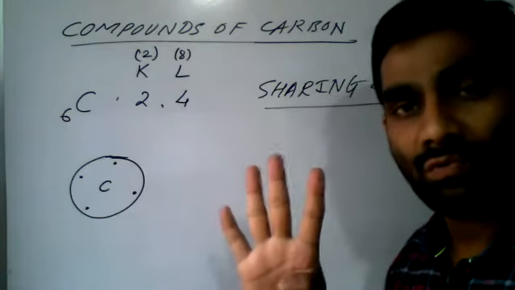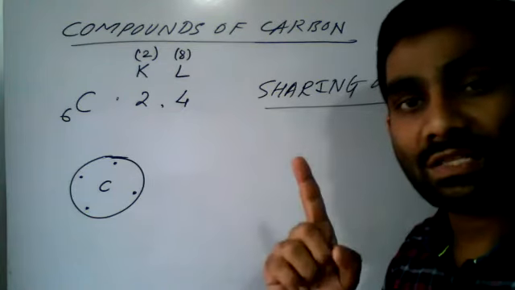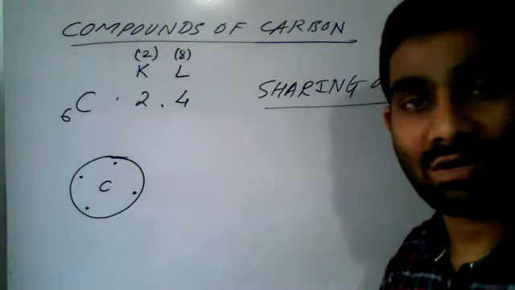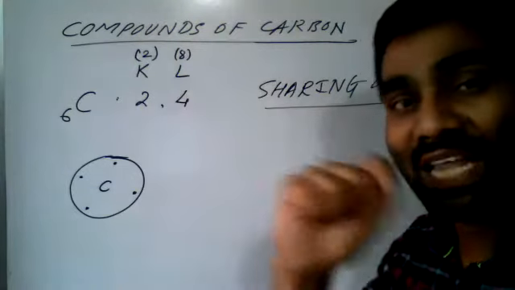For carbon, 4 electrons are required, so carbon will form 4 bonds, and it is called tetravalency.